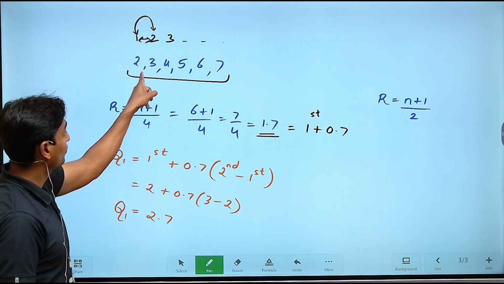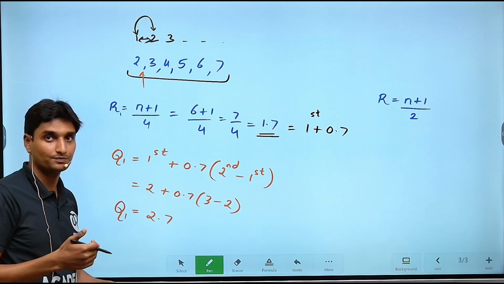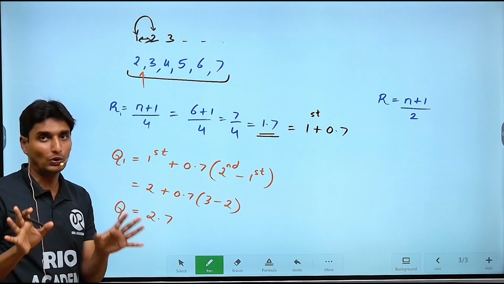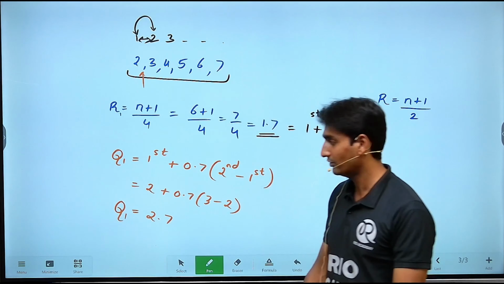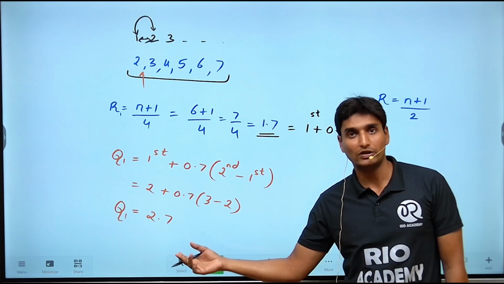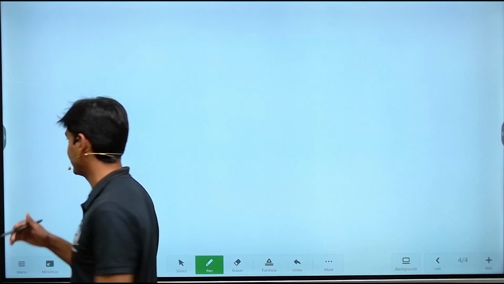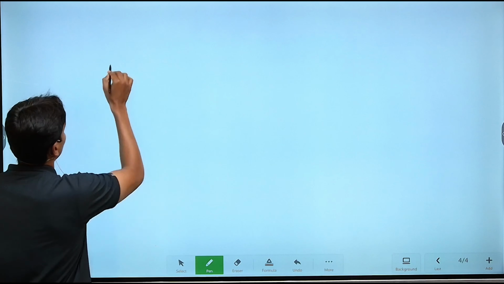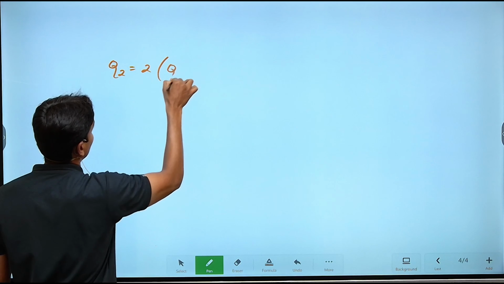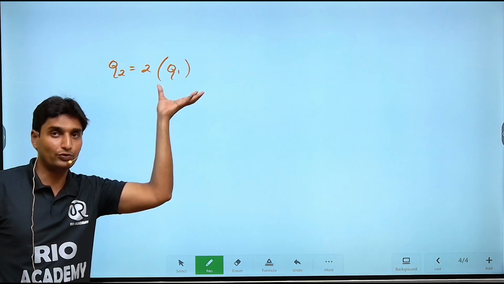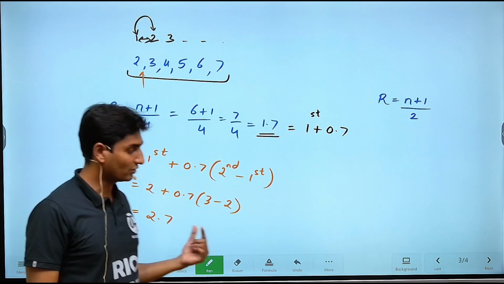This means 2.7 is the first point where you are intending to cut this series if you are to divide it into 4 equal points. Now guys, on the same basis, you are going to calculate even the second quartile, Q2. With respect to the calculation of Q2, the values are going to be the same, but the only change is that you can obtain Q2 by multiplying 2 into Q1. Q1 is the first reference for everything here. We have already obtained the value of Q1.